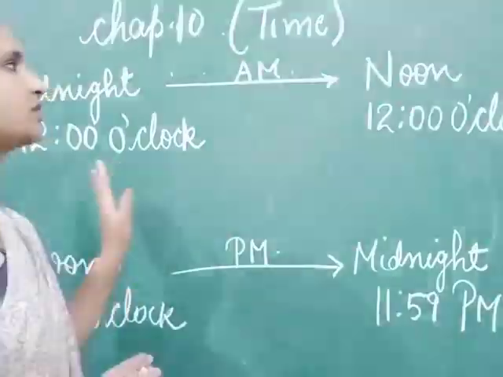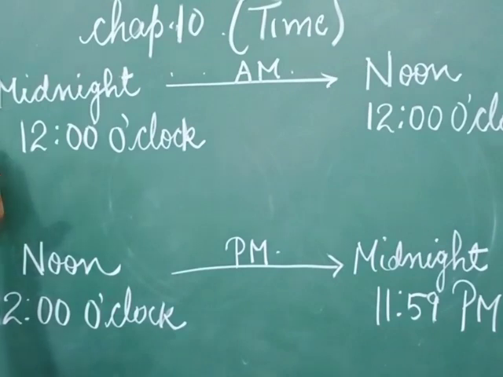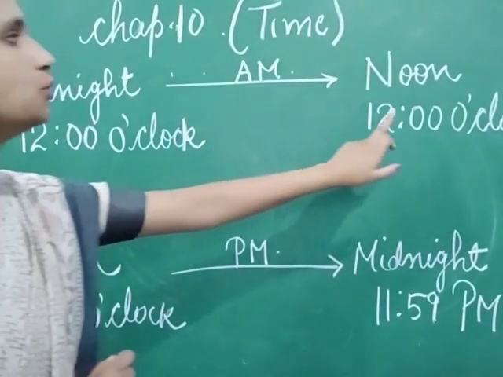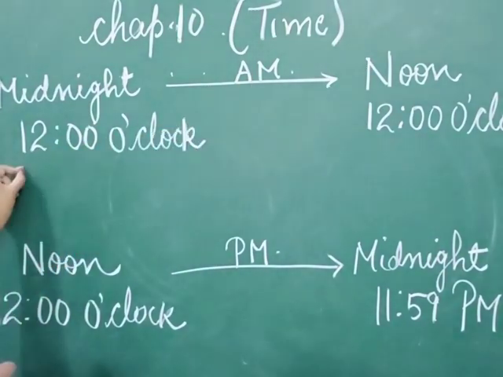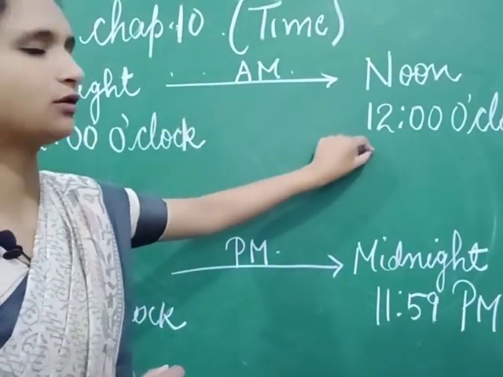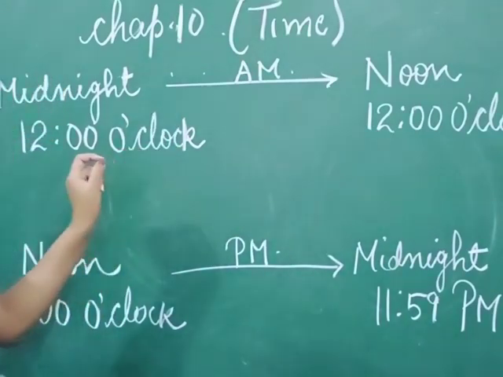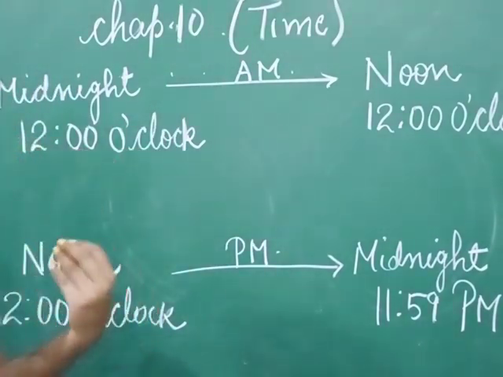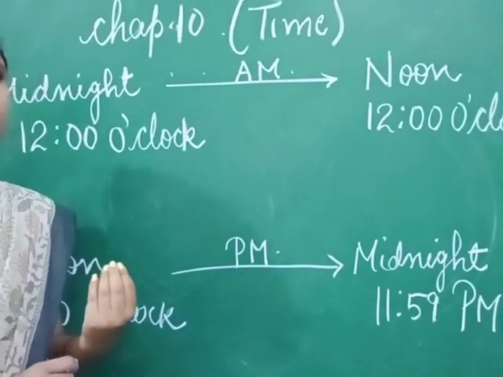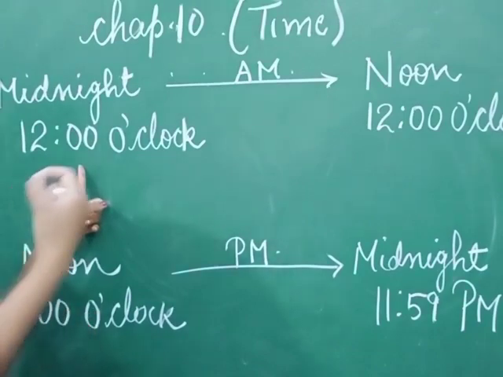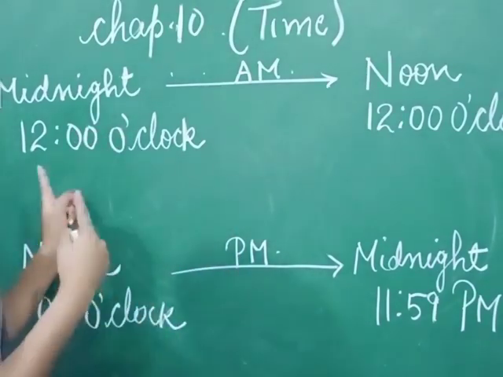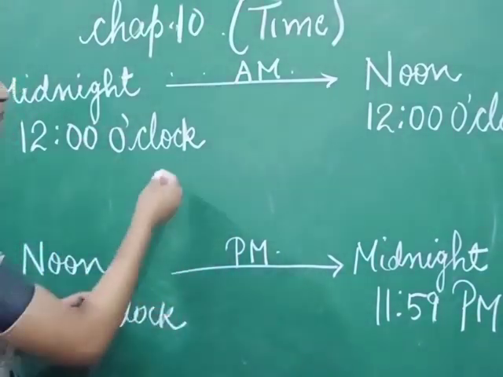Now look at the blackboard here. From midnight 12 o'clock to noon 12 o'clock, it is AM. For example, let us take the example of today. Today is Monday. From midnight 12 o'clock of today to noon 12 o'clock of today, it will be AM.